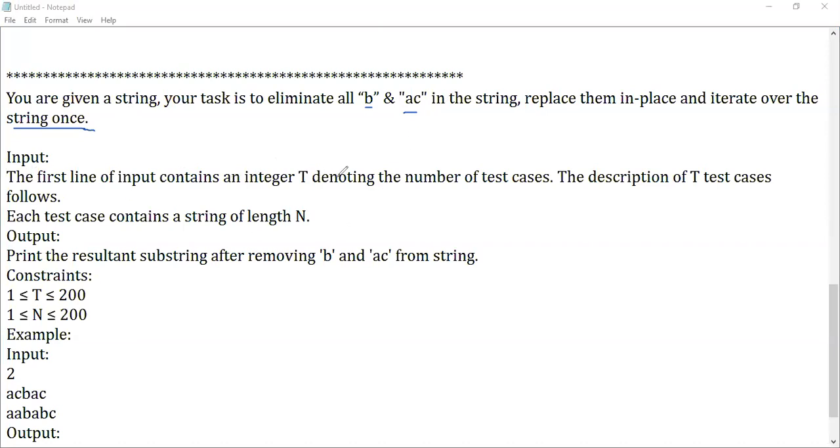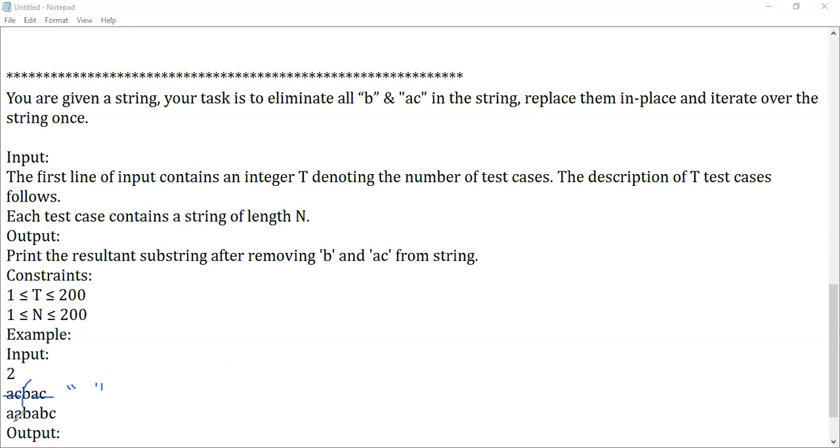T here mentions the number of test cases, and a string will be given to us. What are we supposed to return? Remove the occurrences of B and AC in a string, and display the remaining data. Look at the first test case. They gave EAC, BAC. When it is B or AC, remove it. When I remove AC, I get BAC. When I remove B, I get AC. When I remove AC, I have an empty string as output. All the data will be erased, because they told us to remove AC, remove B, remove AC.